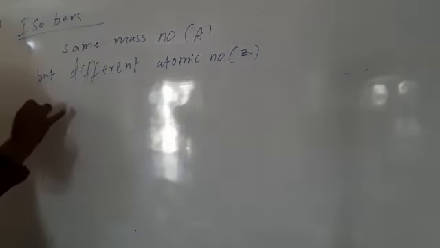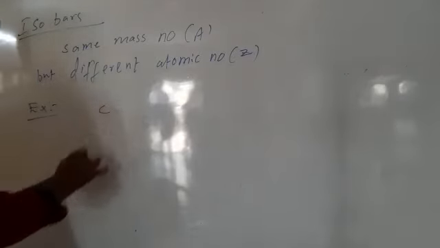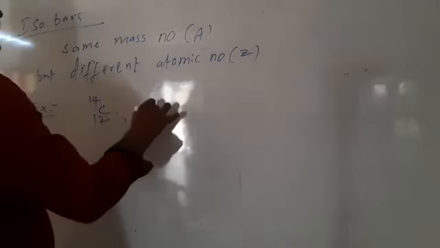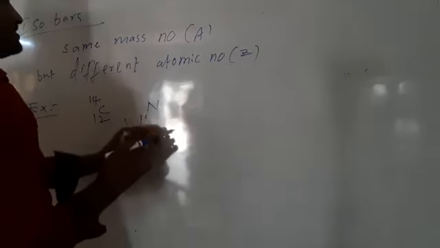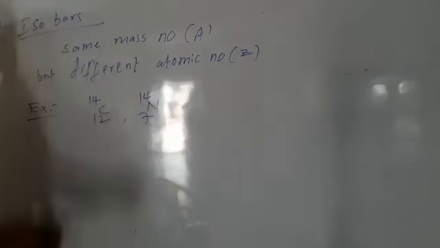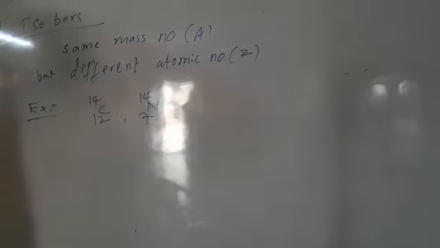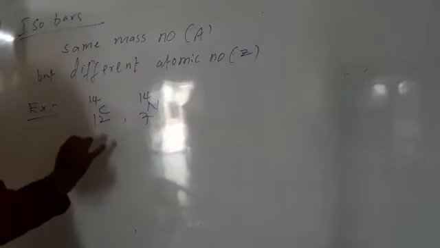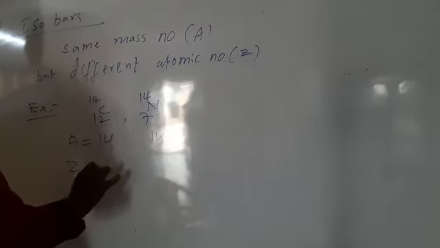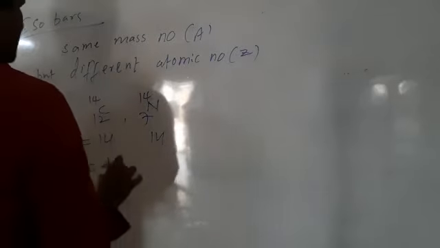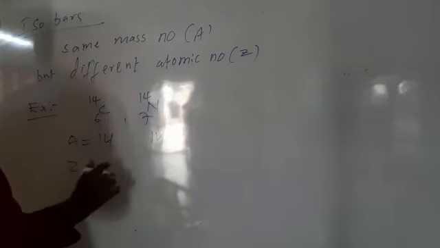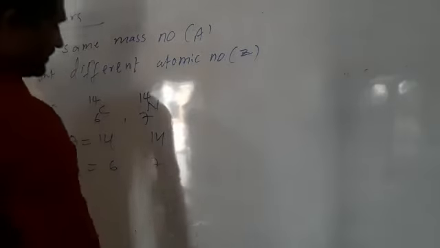Some examples, if you take carbon-14 isotope and nitrogen-14 isotope. So here A value, A equal to 14, here also 14, but Z atomic number is 6 and 7.